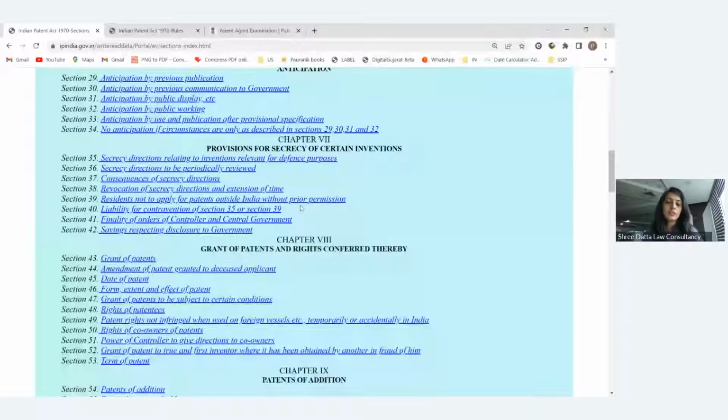then if they directly file in another country, the application will be published over there and it is available to the whole public domain. So those things will not remain secret. For that type of thing, they have added this provision. If things are related to defense or a related invention, then we have to refer to this section.